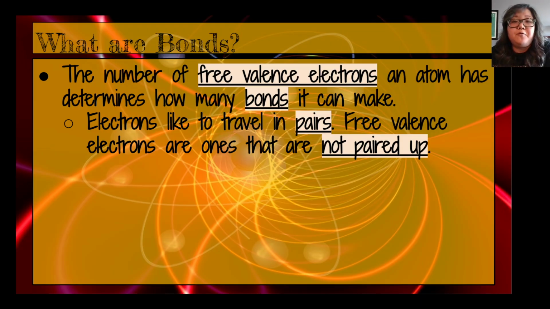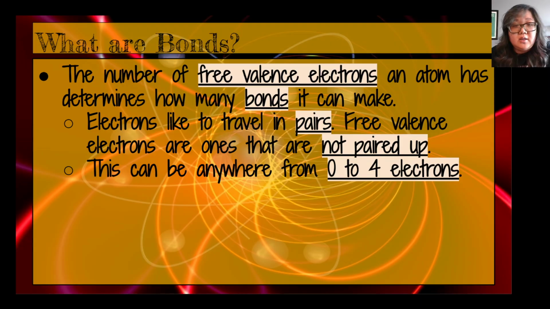So a free valence electron is an electron all the way outside of the atom that doesn't have another electron to pair up with. They don't have a friend, and they're looking for a new friend. This can be anywhere from 0 electrons, I know that sounds silly, to 4 electrons, depending on how many still need to pair up with another one.